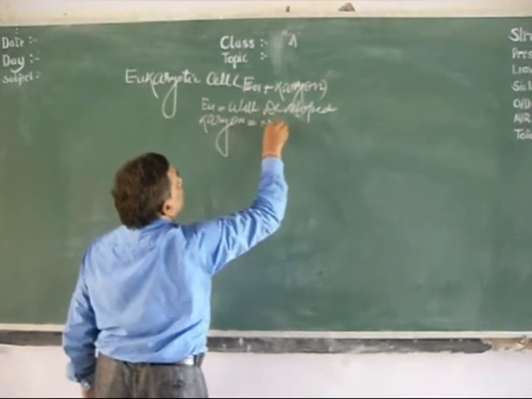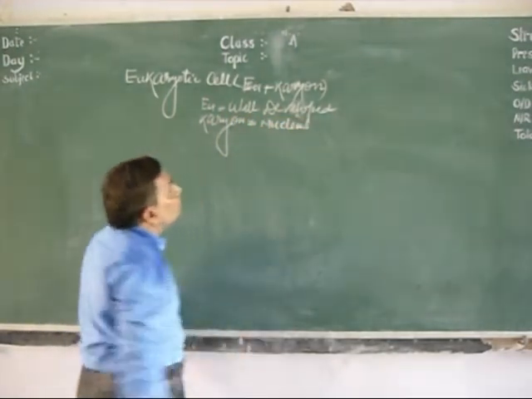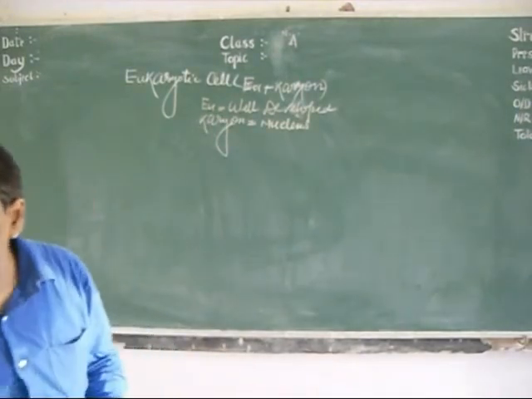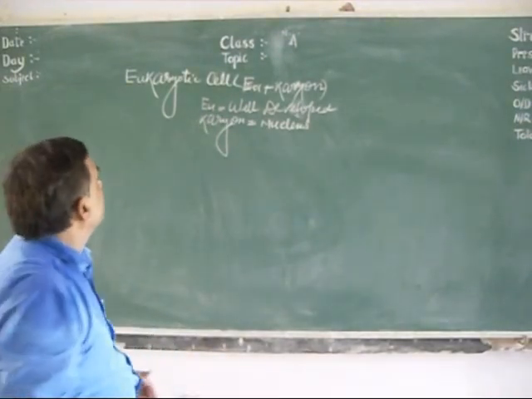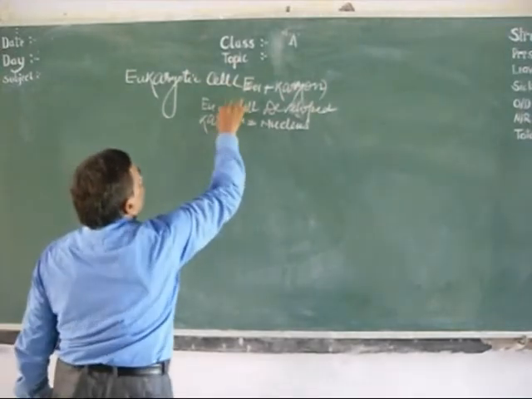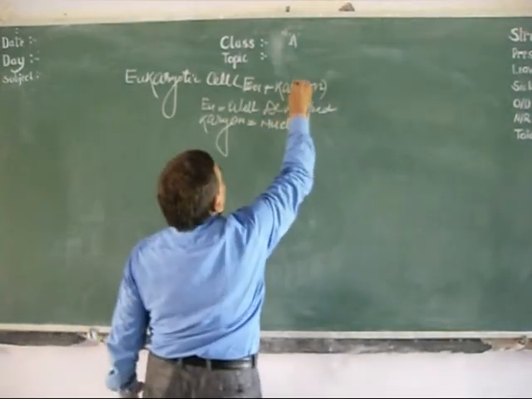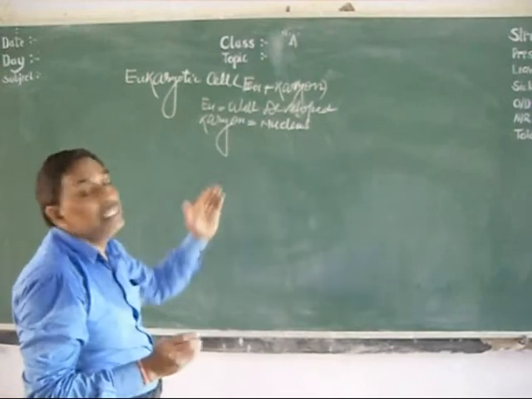The cell which contains a well-developed nucleus is called a eukaryotic cell.